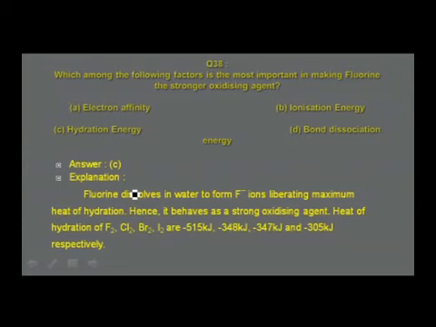Among the halogens, the heat of hydration for fluorine, chlorine, bromine, iodine is minus 515 kilojoules per mole, minus 348 kilojoules per mole, minus 347 kilojoules per mole, and minus 305 kilojoules per mole. It is in decreasing order of magnitude. Fluorine, with a higher magnitude, is therefore a stronger oxidizing agent compared to the rest.